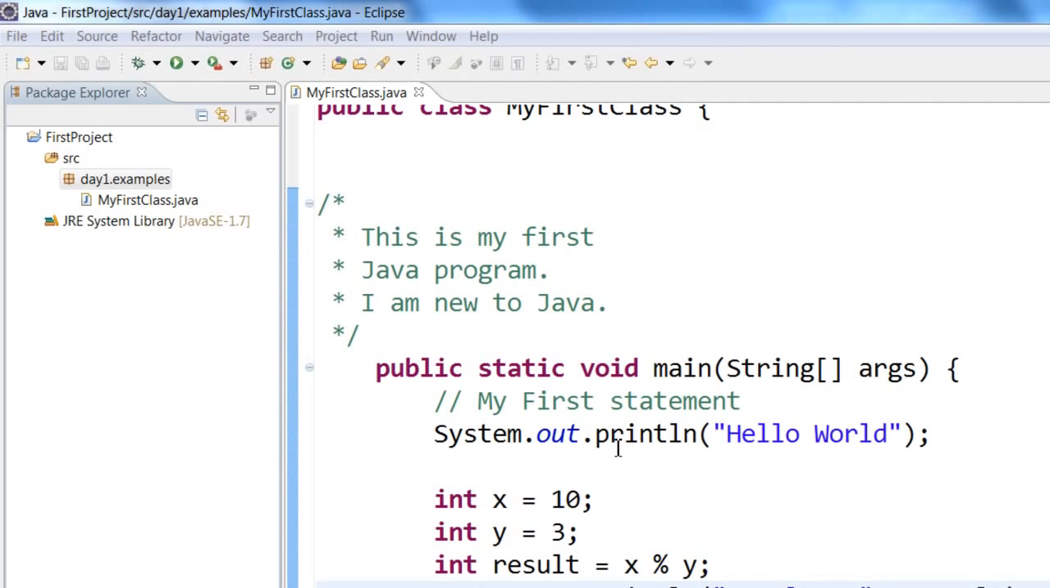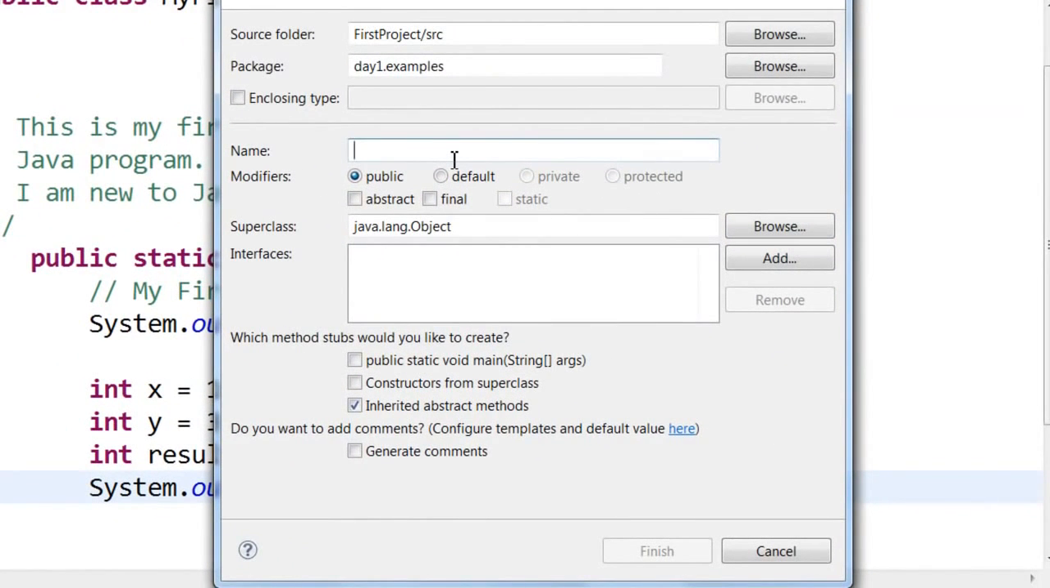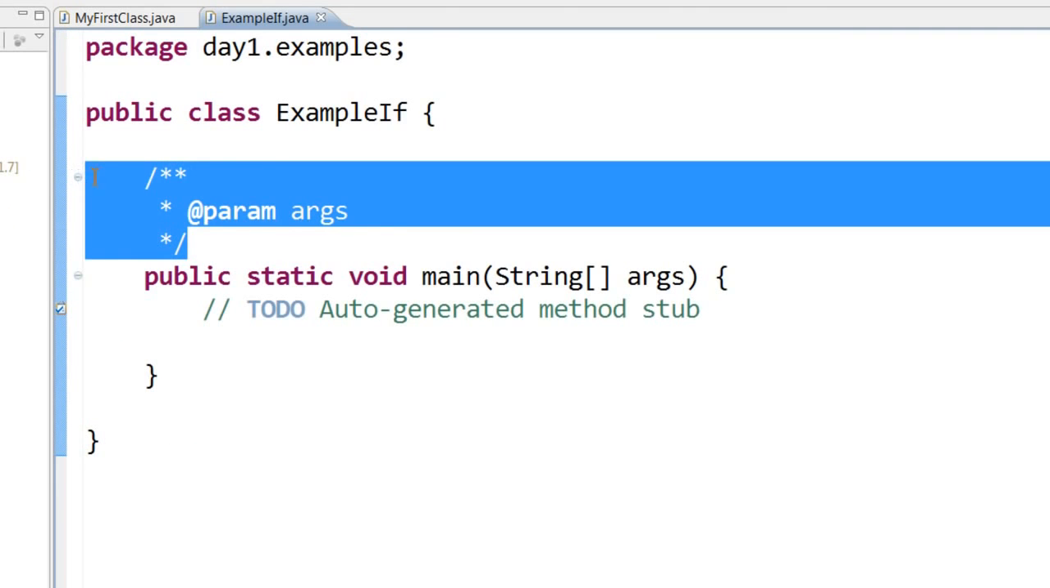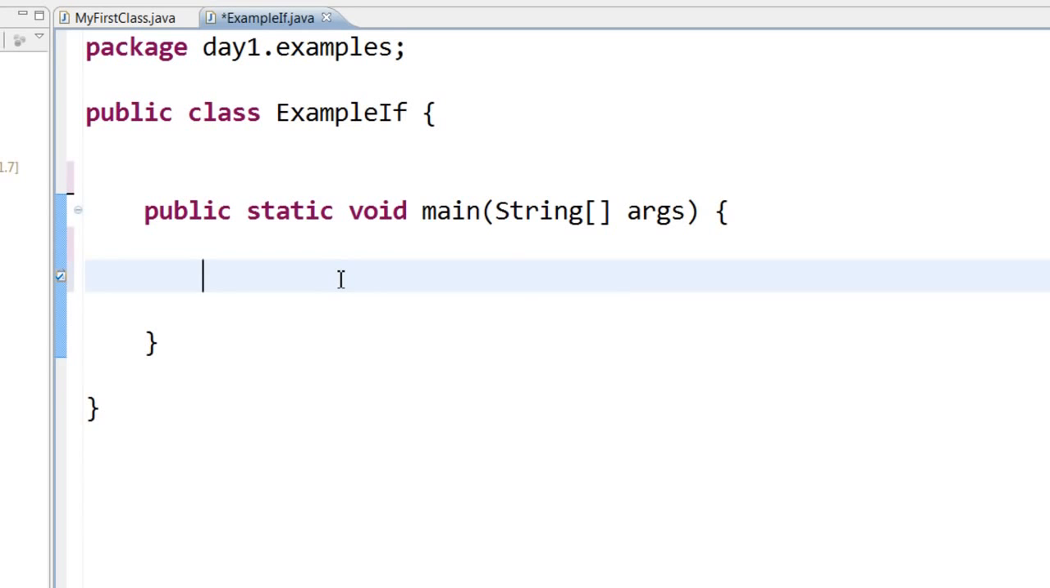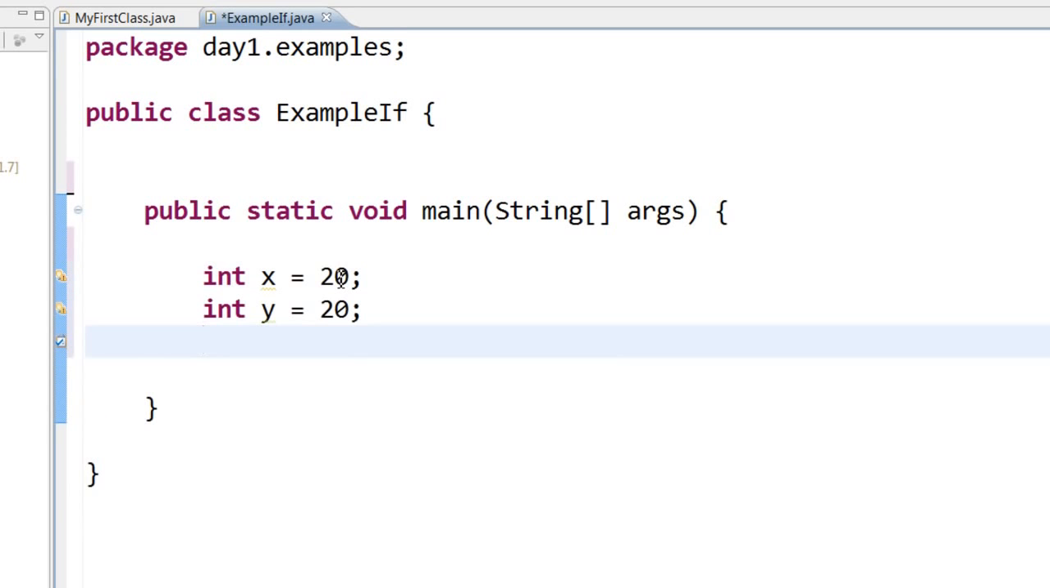Next, let us take a look at the if statement. We can always expand and collapse this package explorer by clicking here. So to learn the if statement, let us do another example. Right click on the package, new class, and then over here let us type example if. Select public static void main, click finish. We don't need these statements. Let us delete them. So imagine I have two numbers, two variables, integer x equal to 20 and integer y equal to 20.